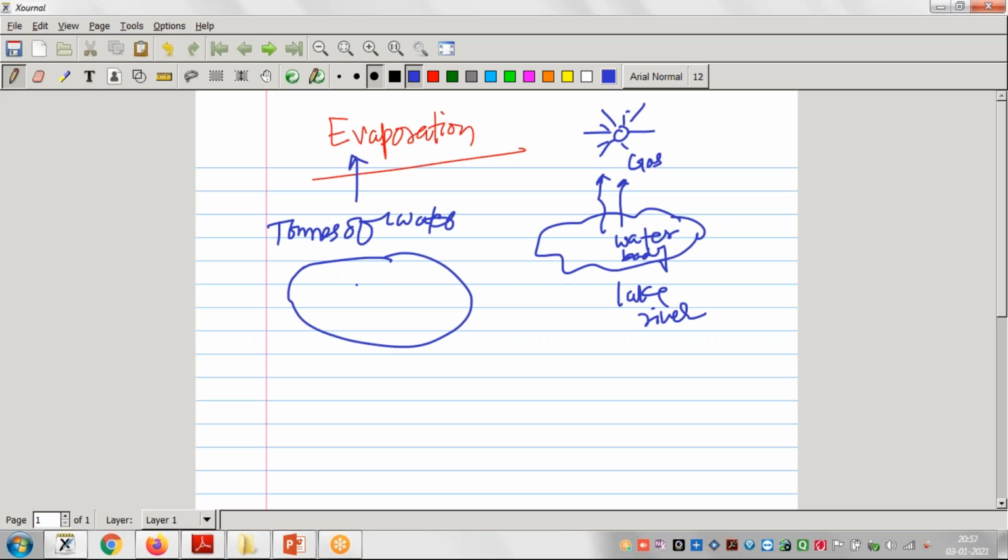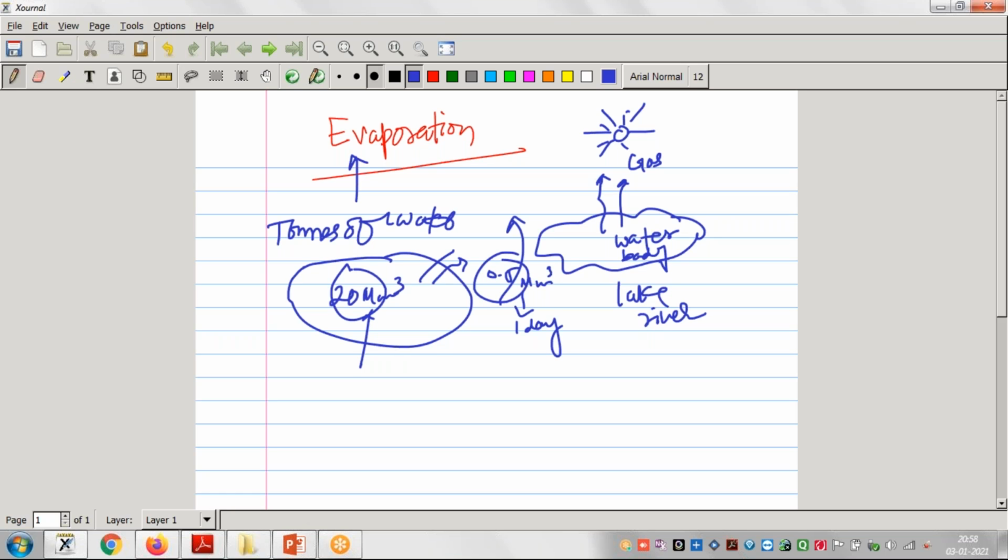Suppose the lake holds a quantity of water, say 20 million meter cube. For example, every day suppose 0.5 million meter cube is going in the summer season. So in one day, this amount of evaporation is there.